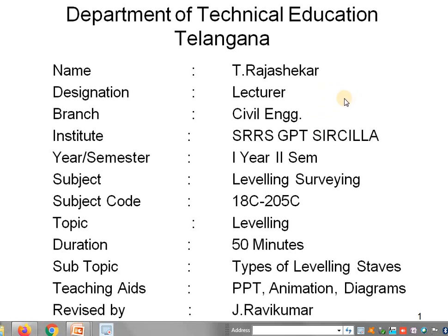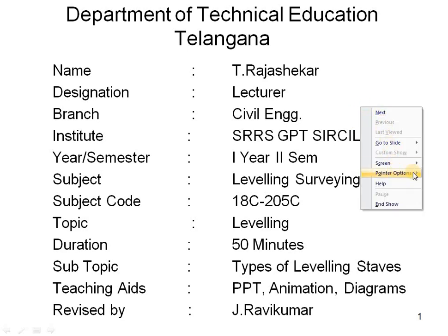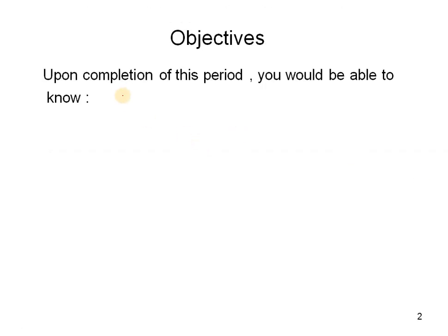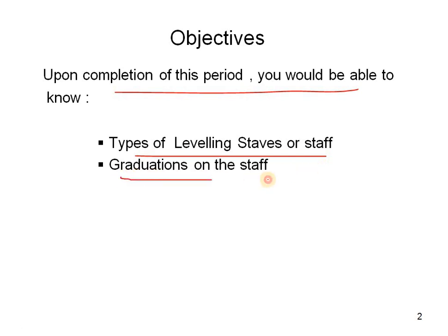In the previous topic we have seen the permanent and temporary adjustments of dumpy levels. Now let us continue with the topic of types of leveling staffs. In leveling, how the instrument is used is important, and the leveling staff is also very important. The objectives: on completion of this period you will be able to know the types of leveling staffs, graduations on the staff, and folding of staffs.